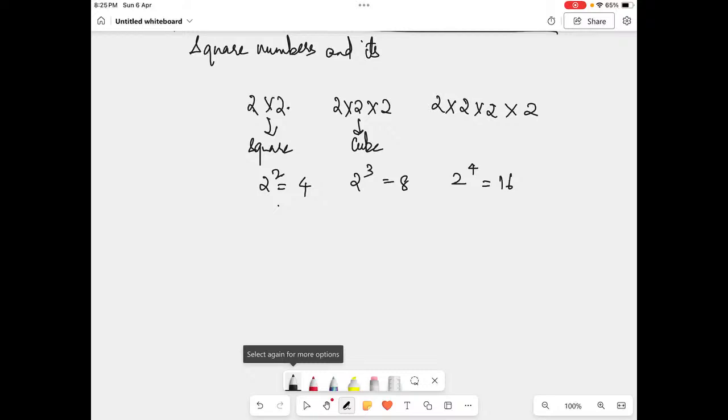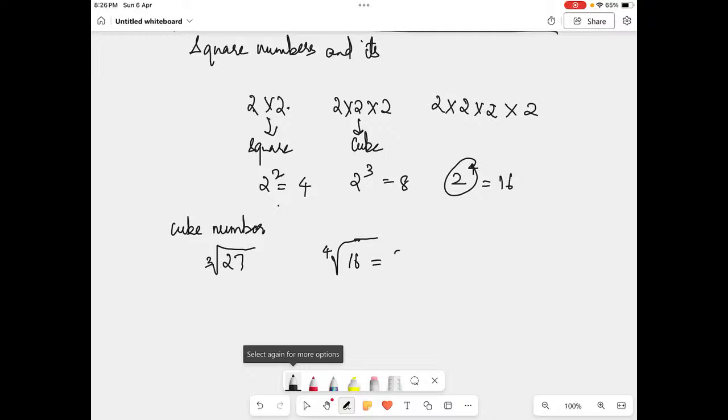Now I have to find the root value. For example, I am getting a cube number, 27. When you multiply 3 three times, you will get the cube number. So when I find the cube root, you have to just write 3 here. If it is 4 times, like I am taking 16, you know, right, this is multiplied 4 times, then only I got 16.